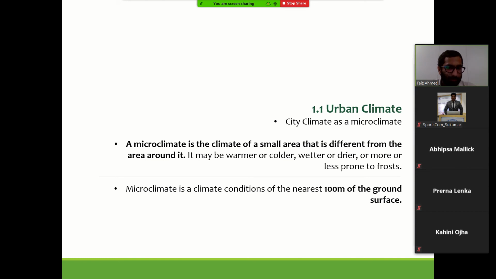So microclimate is the climate condition of the nearest 100 meters from ground level. When we talk about microclimate, we are talking about what the environment is at 100 meters from the surface level. Okay, because right now, we do have it, but it is not very common in all the meteorological departments to gather information from the ground level. Okay, we don't have sensors placed in the city where we can actually measure the temperatures at ground level.